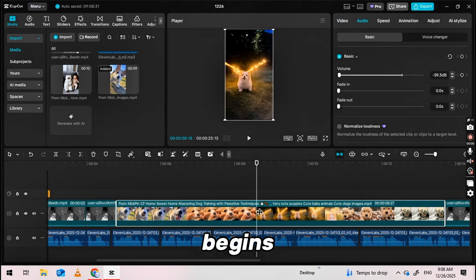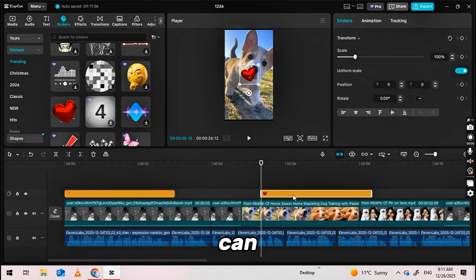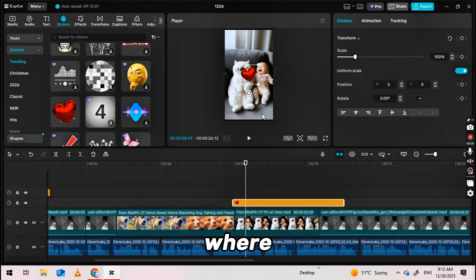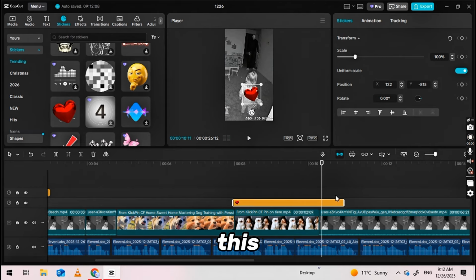Next, you'll want to add interactive elements like arrows, stickers, and buttons to encourage viewers to like and subscribe. Click the sticker option in the top corner and you'll see a variety of stickers you can use. Position them on your clips where the voiceover says things like "this puppy," or "subscribe." You can even add cute icons for cats or puppies to match the content. Make sure the first clip is visually attractive to grab attention.